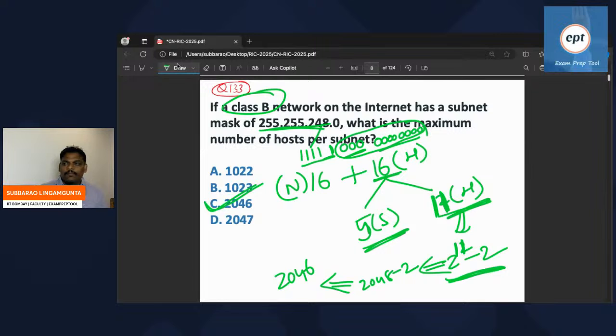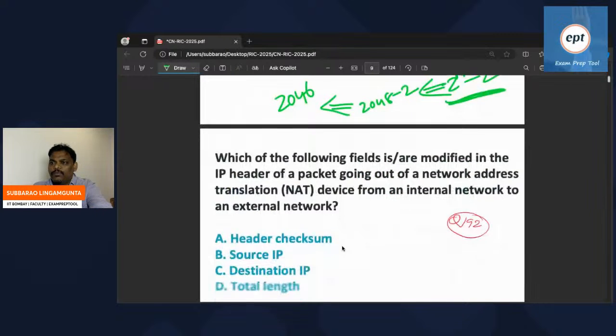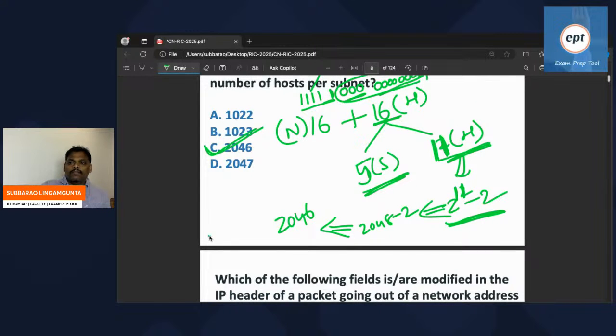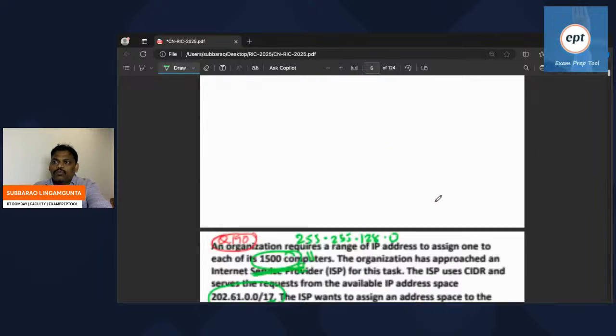Verify properly. If you are okay, we can move to the next problem. Here I am stopping. In the next class, we'll see a few more.